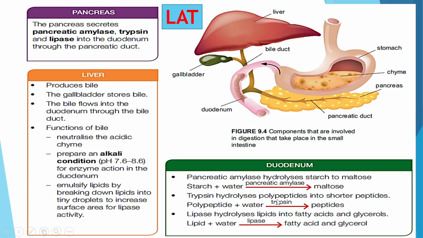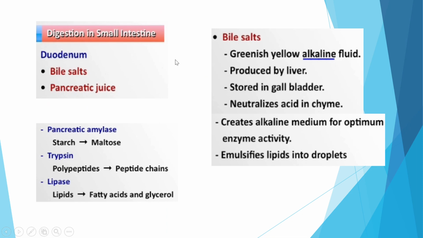Because initially protein digestion has started in the stomach. We have the pepsin, remember, that hydrolyzes protein into polypeptides. So from there, the polypeptides will then be further hydrolyzed by trypsin into peptides, even shorter than polypeptides. And also we have the lipase, which will hydrolyze lipids into fatty acids and glycerol. So the digestion of lipids starts in the duodenum, which is in the small intestine. The information which I've mentioned just now, you can read on.